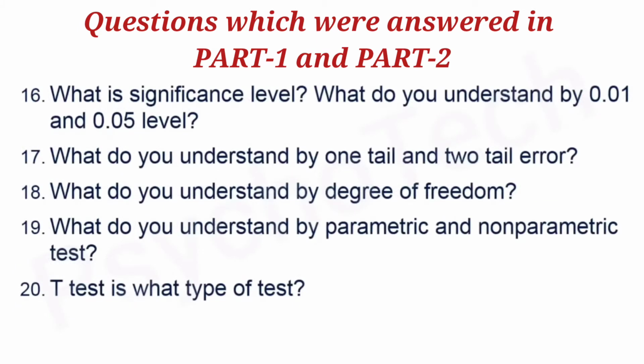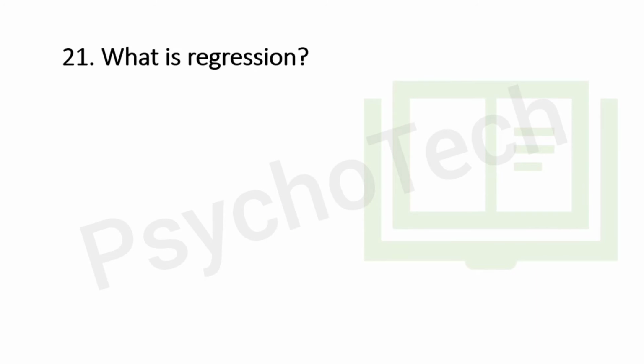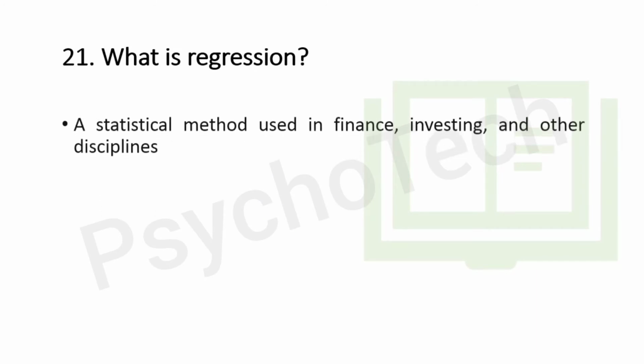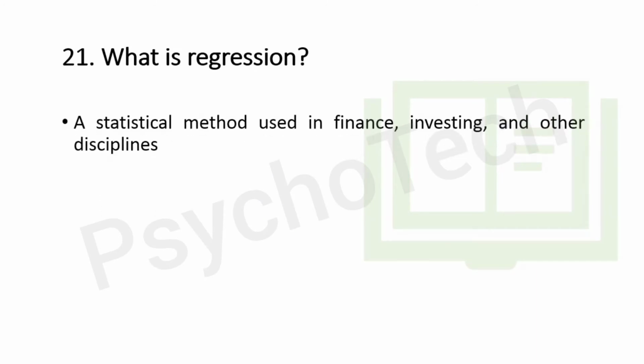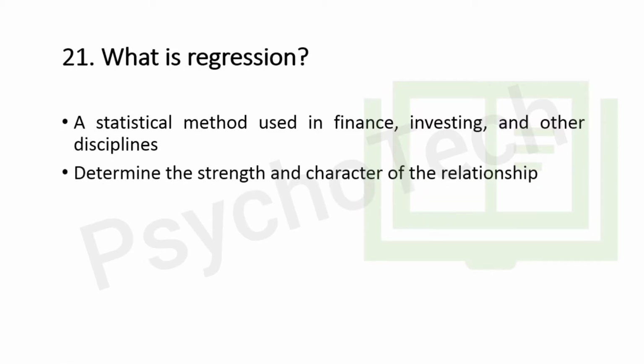The first question of part 3 is, what is regression? It is a statistical method generally used in finance, investing, and other disciplines that attempts to determine the strength and character of relationship between one dependent variable, which is usually denoted by y, and a series of other variables, which are also known as independent variables. In simplest terms, regression is used to determine the strength and character of relationship between dependent and independent variables.